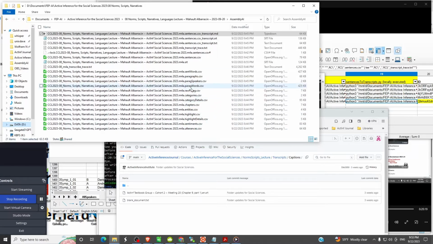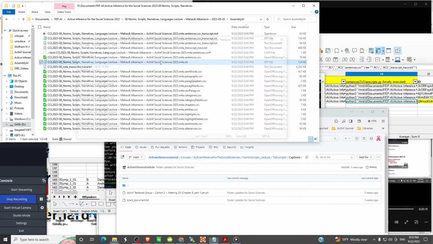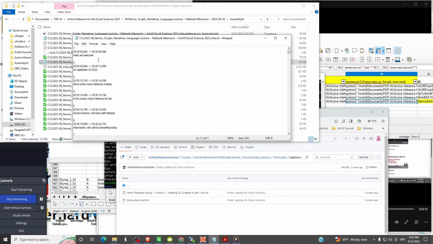There's two different English versions of the English. One is more sophisticated, and that's this one, M4A SRT. Let's look at that. What are the characteristics? There's no speaker labels, and the formatting is all correct. So this is the one that we're going to use.